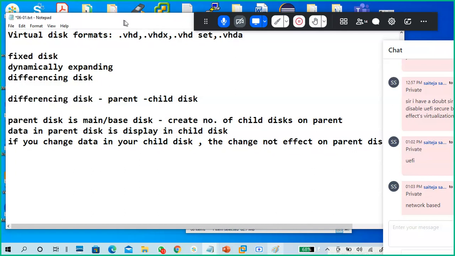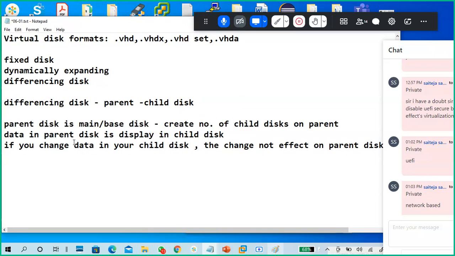So you can do whatever you want on a child disk. Data won't be affected on your parent disk. So that is a differencing disk, simply said.